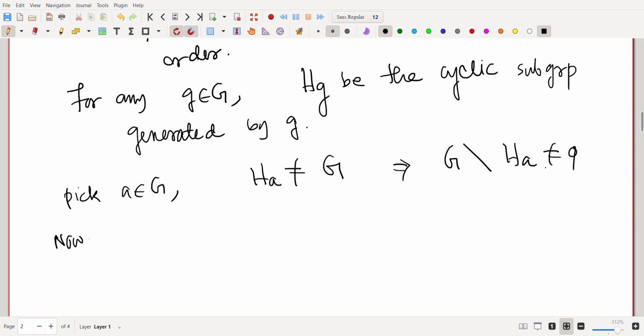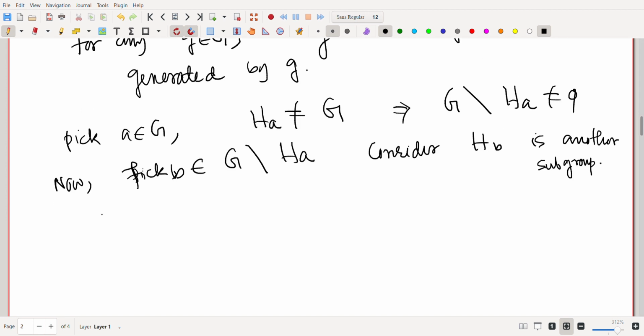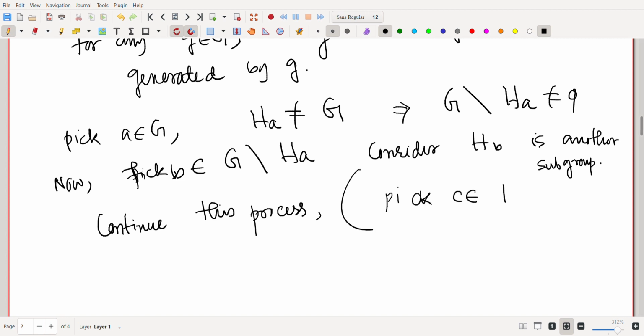Now pick B belongs to G minus HA and consider HB. Then HB is another subgroup. And continue this process. What will be the next stage? Pick C belongs to G minus the union of HA and HB, and continue this process.